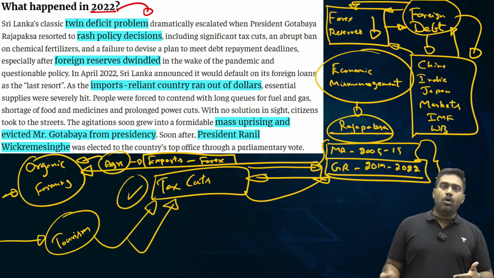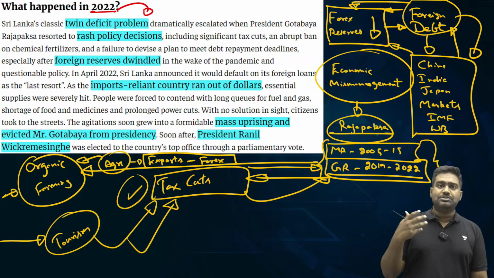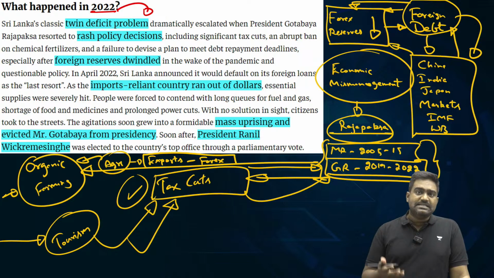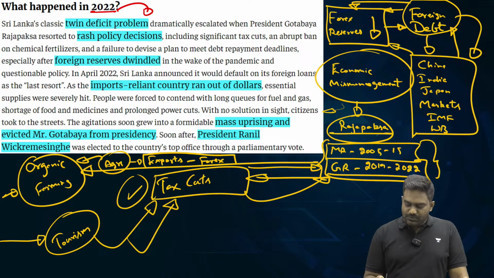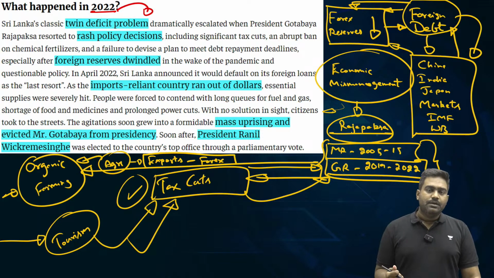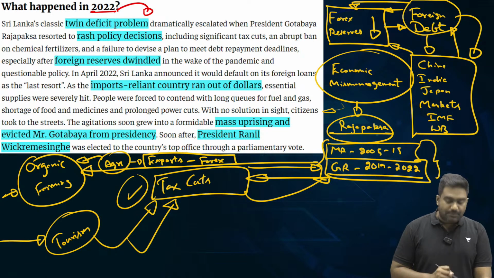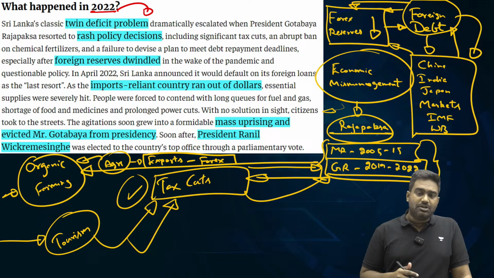Then came the Russia-Ukraine war, which disrupted supply chains again, increasing commodity prices, and Sri Lanka was in no position to import the expensive commodities from abroad. So this was a nightmare scenario for Sri Lanka. From everywhere, the Sri Lankan economy was hit. There was economic mismanagement, wasteful expenditure, excessive unnecessary borrowing, which increased the foreign debt, and the revenue had been hit, exports had been hit, and Sri Lanka got into a position where it couldn't sustain imports anymore.